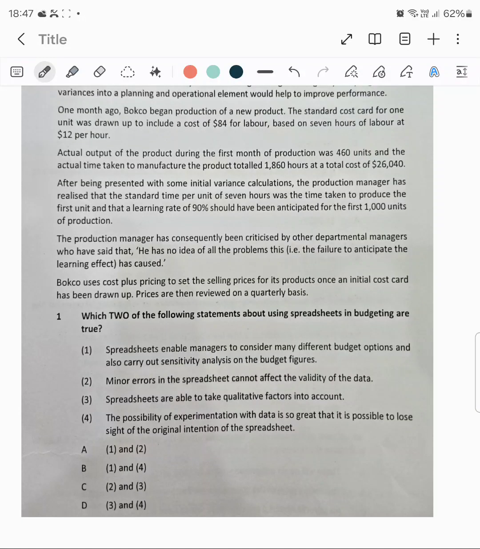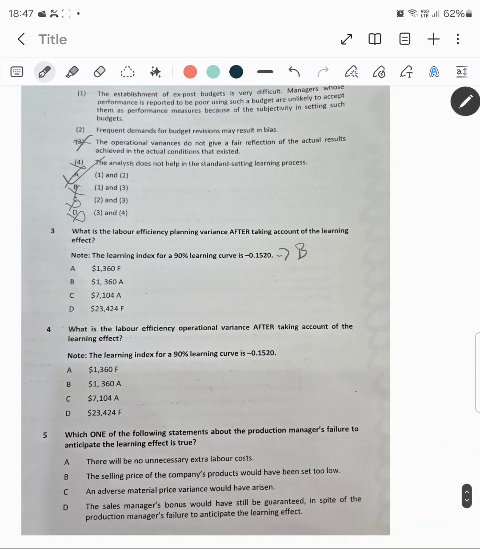After being presented with some initial variance calculations, the production manager has realized that the standard time per unit is 7 hours. So, what is my A? A is 7. So I'll write over here A is equal to 7.